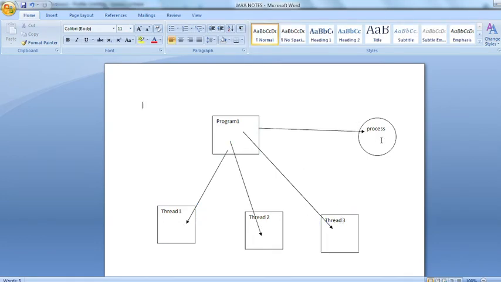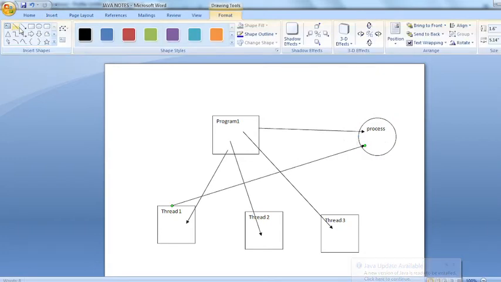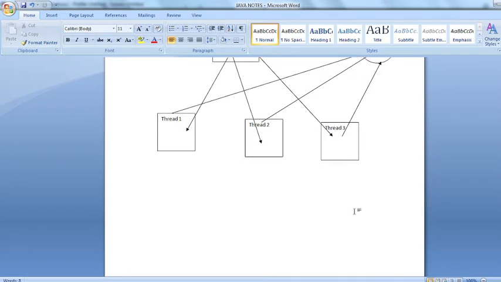We are having a single processor, right? So what will happen here? This thread 1 is going to try to get this processor. This one also is going to try to get the processor. This one also. But we have only one processor, and at a time only one thread can occupy the processor. So that concept is nothing but multi-threading. I think you are not clear, right? Now let me show you.